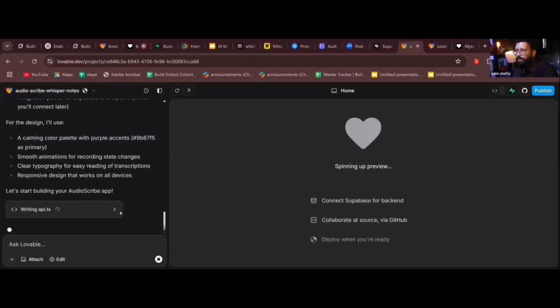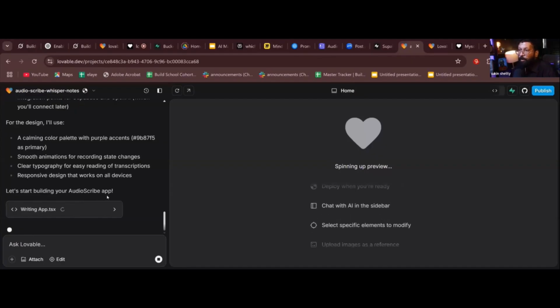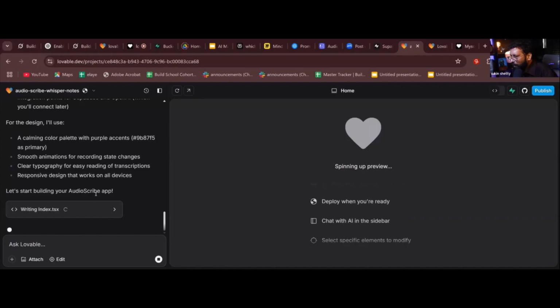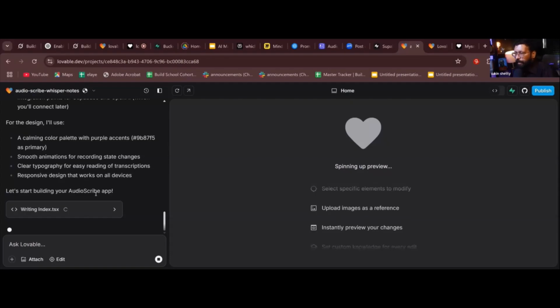Let's start building our audio scribe app. It also gave me the name. I didn't tell it that I wanted to name this. It itself gave me the name, AudioScribe. So I think it's a good name. You mean the Miro app? Okay, I'll share that. No worries. I think Om has already shared it on the Discord.